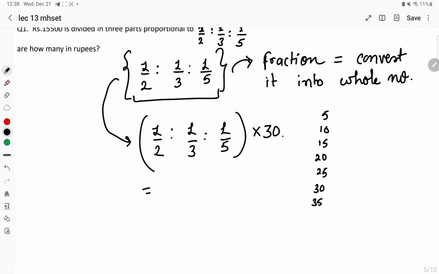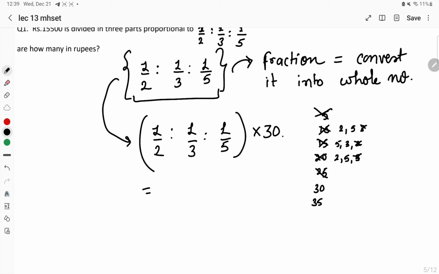Okay, let us consider these first numbers. Is 5 the number which comes in the table of 3 or 2? No. Is 10 the number that comes in the table of 2, 3 and 5? It comes in the table of 2, it comes in the table of 5 but does not come in the table of 3. So this can't be the LCM. Next, 15 comes in the table of 5 as well as 3 but not in the table of 2. So 15 also can't be the number. 20 comes in the table of 2, comes in the table of 5 but not in the table of 3. So 20 also can't be the number.